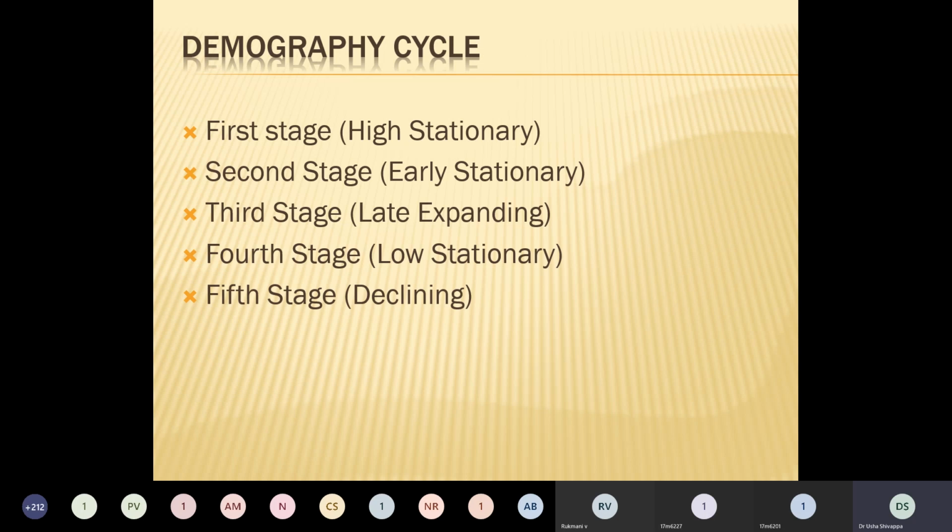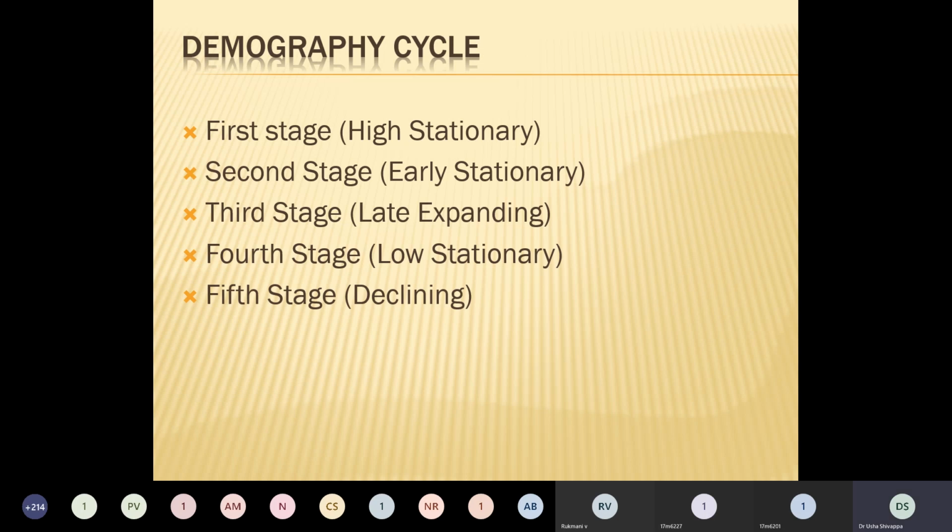The next stage is the third stage, also called the late expanding stage. In this stage, the death rate decreases further, and the birth rate also starts decreasing. The population continues to grow because the birth rate is still more than the death rate. India has entered this stage. Basically, most of the developing countries are in this third stage.